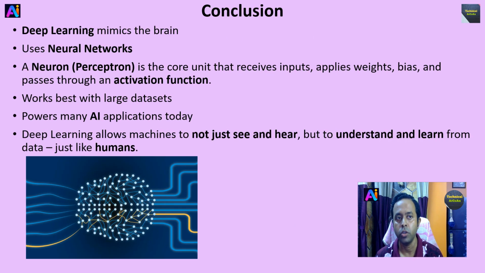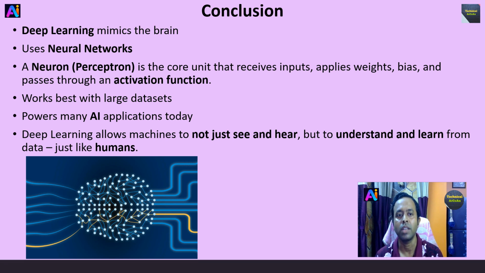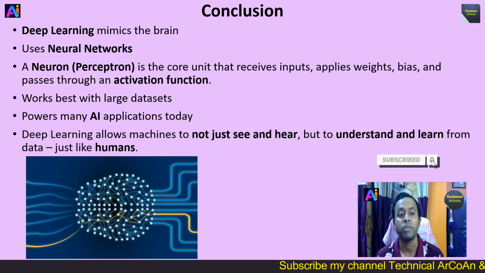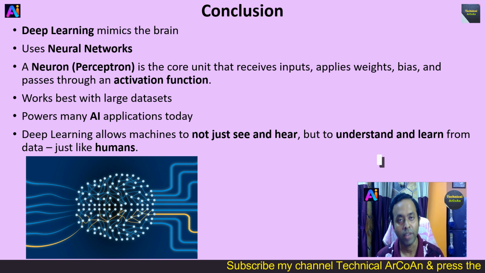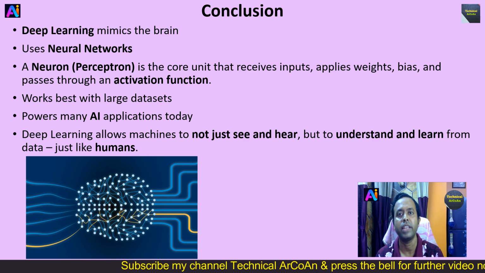Now to conclude today's video: deep learning mimics the brain and uses neural networks. A neuron or perceptron is the core unit that receives inputs, applies weights and bias, and passes the result through an activation function, right? It works best with large datasets and powers many AI applications today. Deep learning allows machines to not just see and hear, but to understand and learn from data just like humans, right? I hope you have understood today's video. Today's video is about deep learning and neural networks.